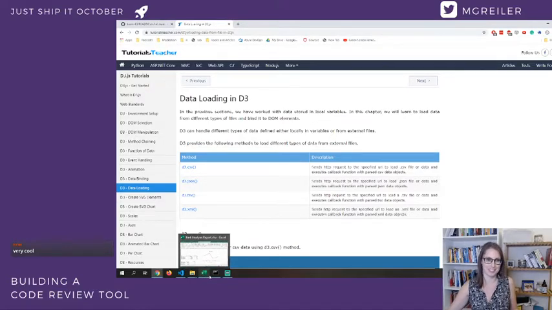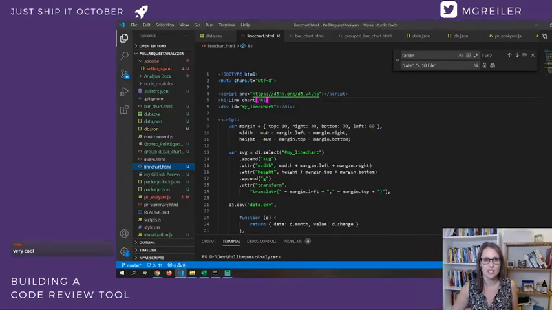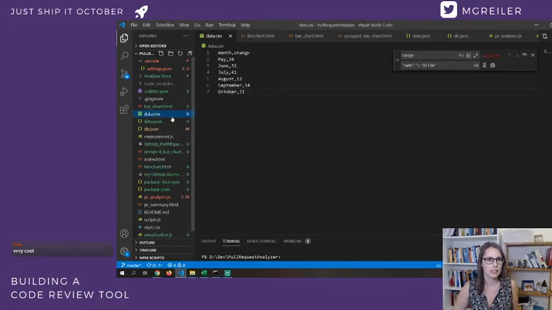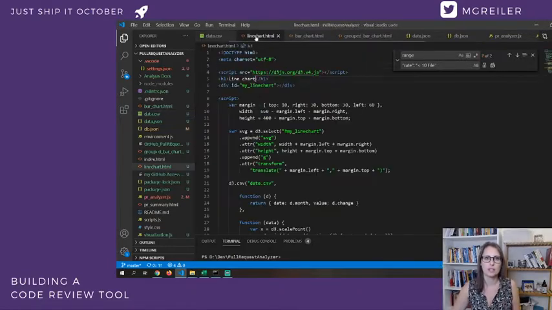I was really fascinated today that it works so seamlessly. So here you can have a look at how it looks. The data CSV is very simple, right? As I said, I'm just playing with this. You have month and you have the change, like May, June, July, whatever, right? And then I actually used it for the line chart, right?